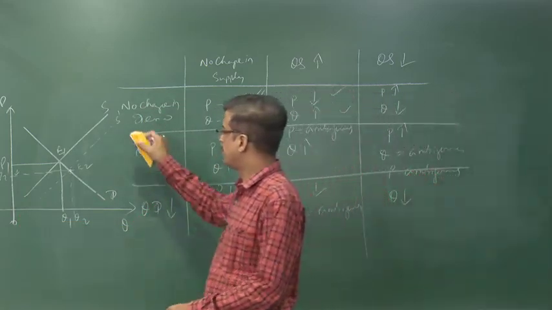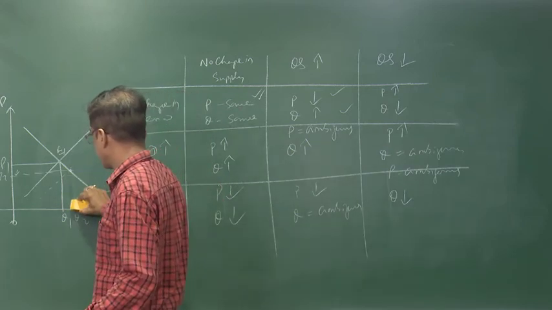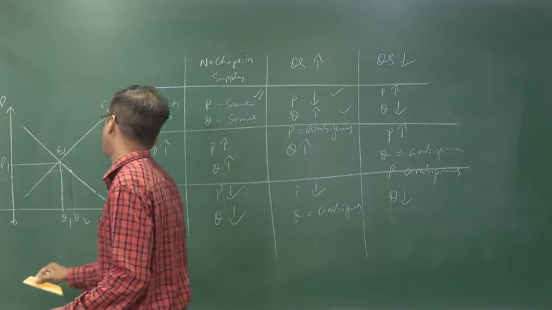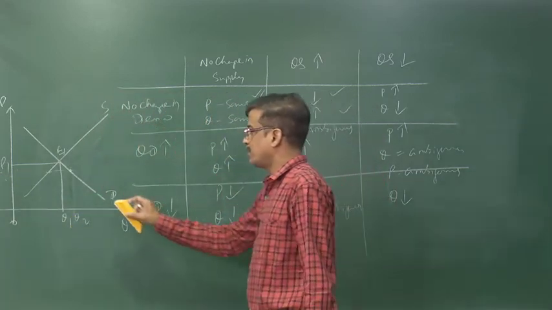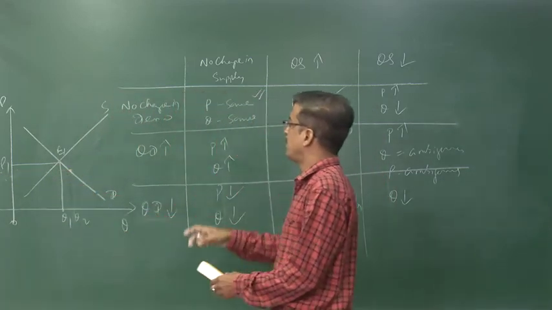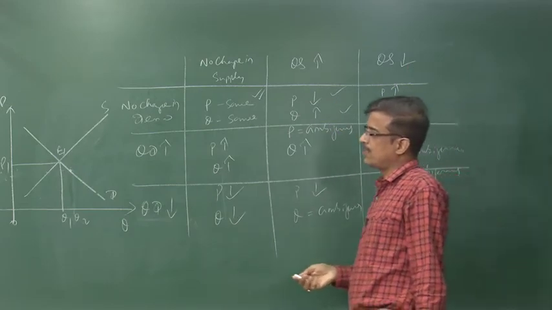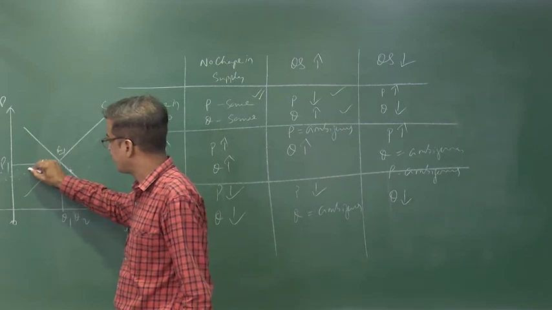Okay that's right. It should be reducing it, I mean erasing this part back to the original. Okay that's right. Now there is no change in the demand. Demand does not change but supply falls. Supply falls means supply shifts towards left.